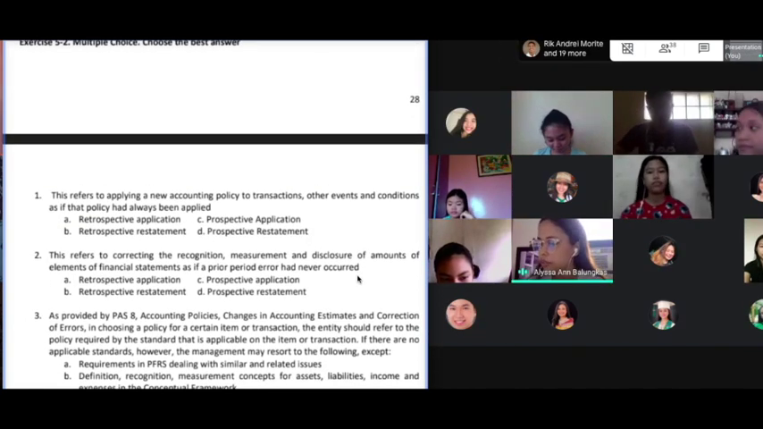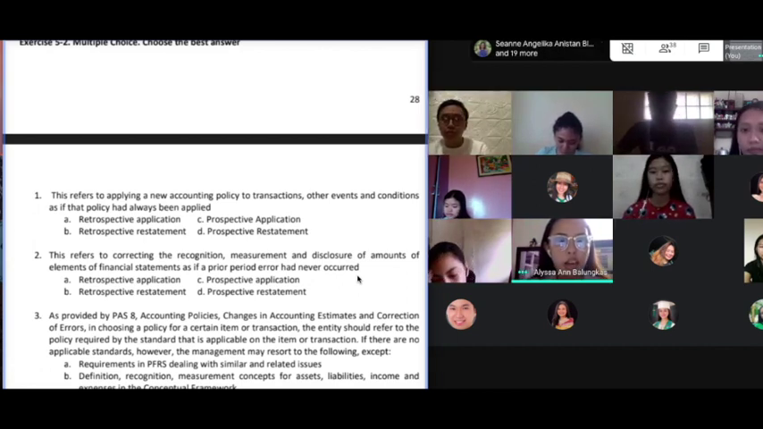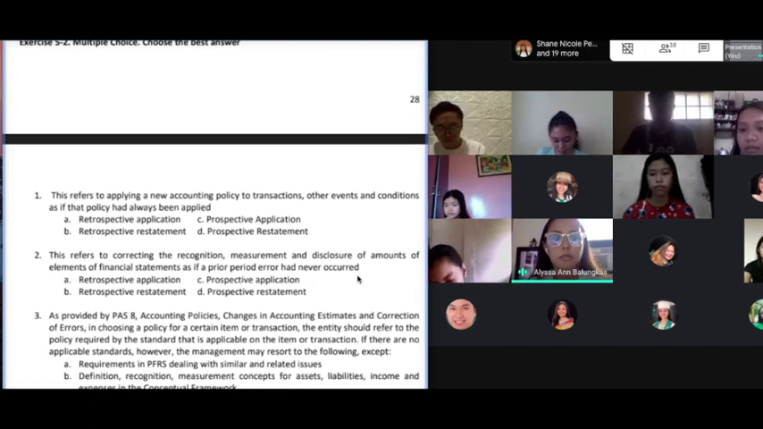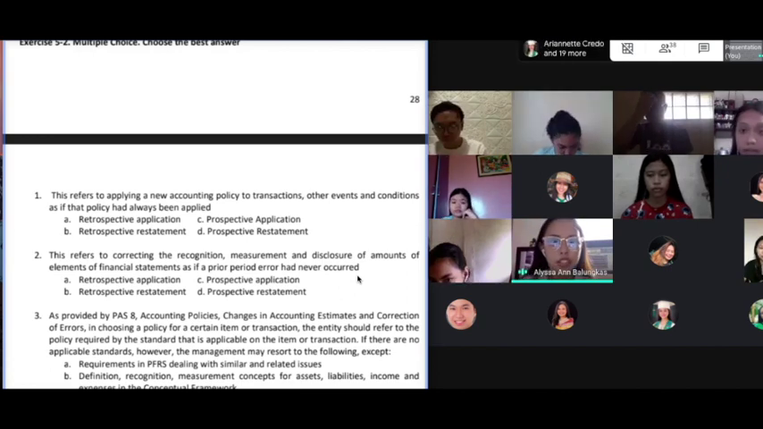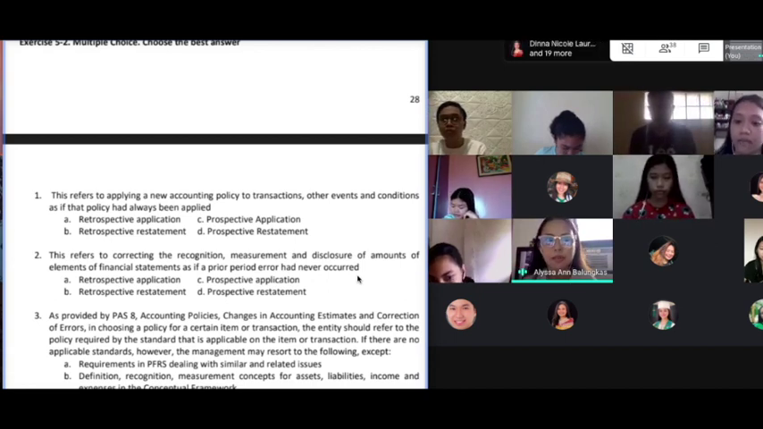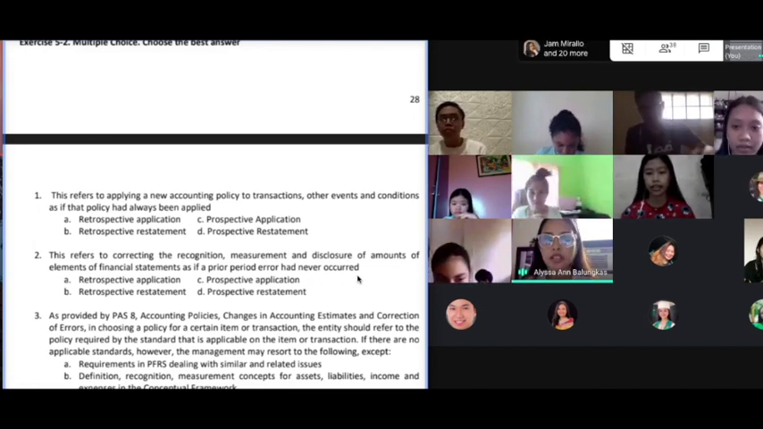Number one, this refers to applying a new accounting policy to transactions, other events, and conditions as if that policy had always been applied. Our answer is letter A, retrospective application, because the definition of retrospective application falls into that statement. Why is letter B wrong? Retrospective application is different from retrospective restatement. Retrospective restatement is applied to prior period errors. But what are we dealing with in number one? We're dealing with a change in accounting policy. And again, if it's an accounting policy change, it's retrospective application.